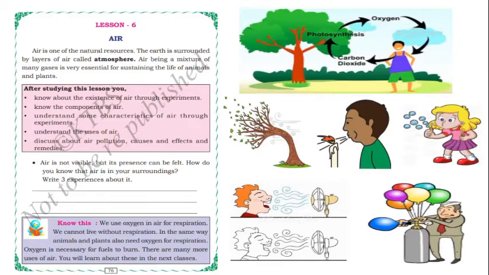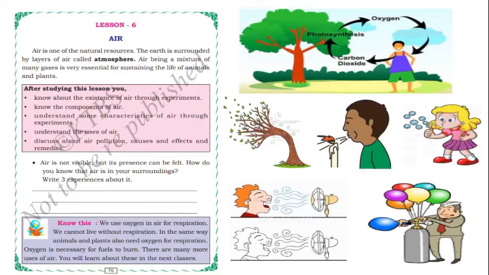So air is one of the natural resources because we get air naturally from nature, isn't it? The earth is surrounded by layers of air called what, children? Yes, atmosphere. And air is a mixture of many gases. Many gases means air is a mixture of nitrogen, carbon dioxide, oxygen.